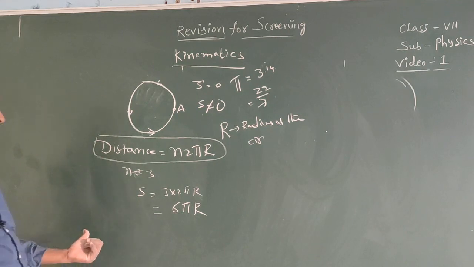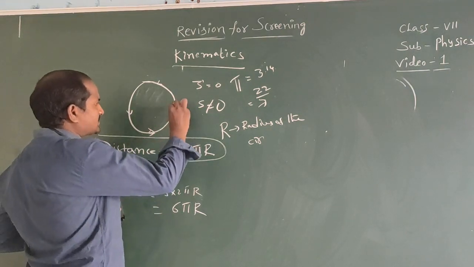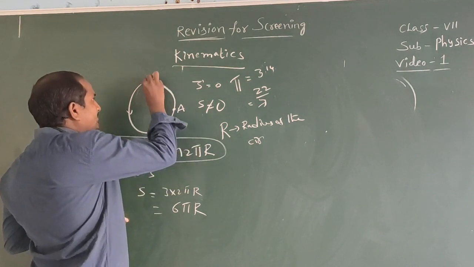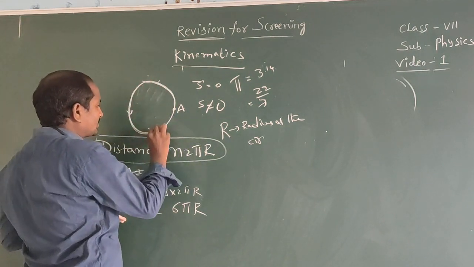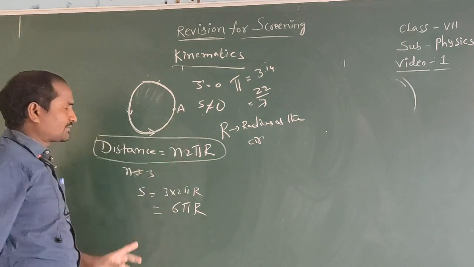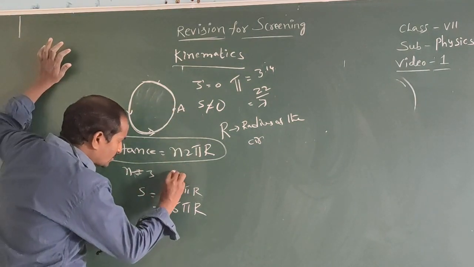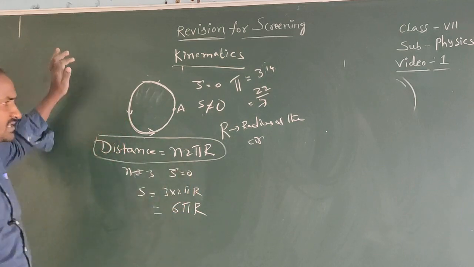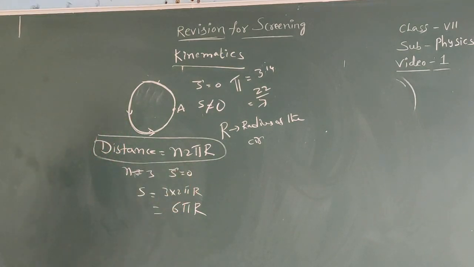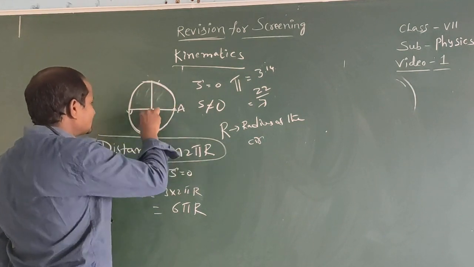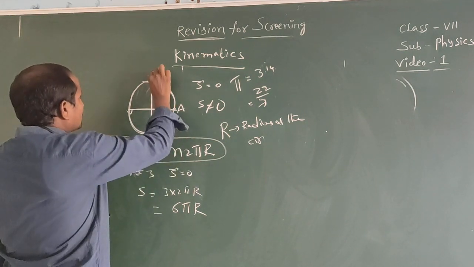Now whatever displacement the body covers: the body is moving in a circular path 1 time, 3 times, 2 times. So n equal to 1, 2, 3, 4, 5, 6, 7 up to infinity. Then displacement equal to 0.